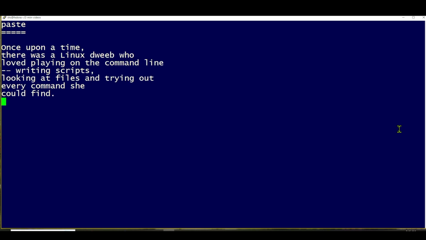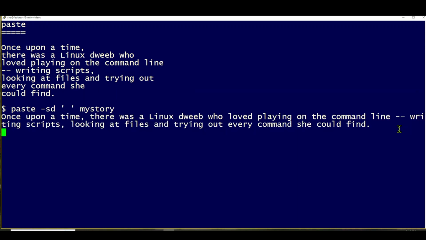So we're going to run a paste command like this. The blank there in the single quotes means that the lines will be separated by blanks so that words don't get squished together. So there's the command, and there's what you see. And if we want to save that to another file, just redirect the output into a file.